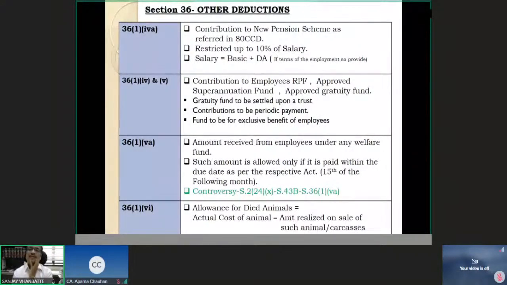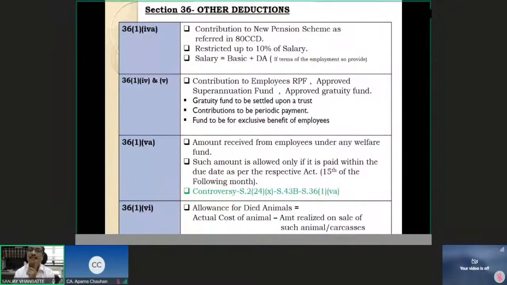36(1)(5)(a) is one of the most litigated sections in the Income Tax Act. Now, 36(1)(5)(a) talks of the employees' contribution to any welfare fund.